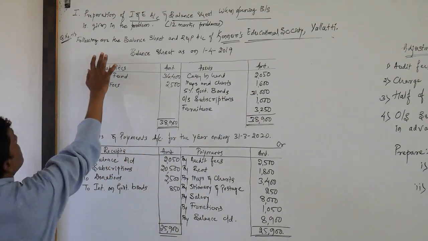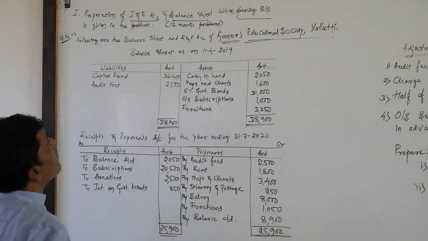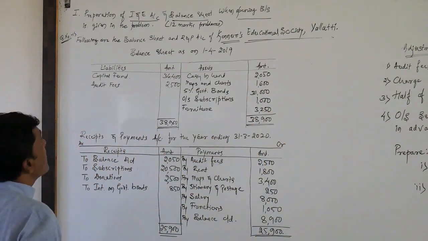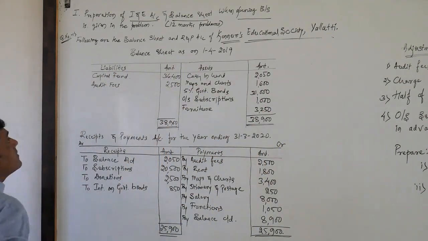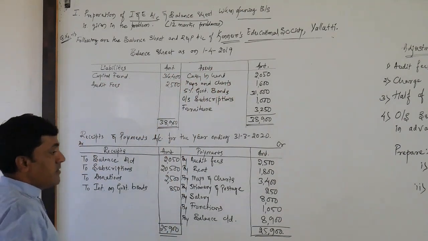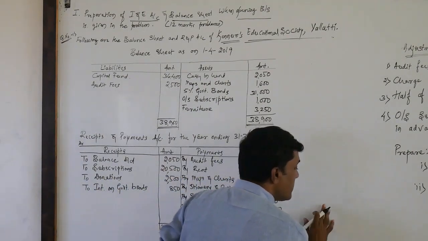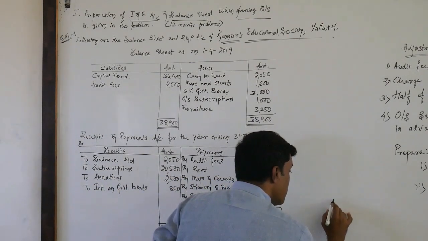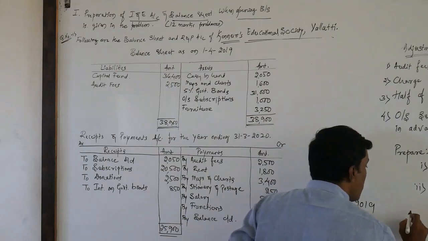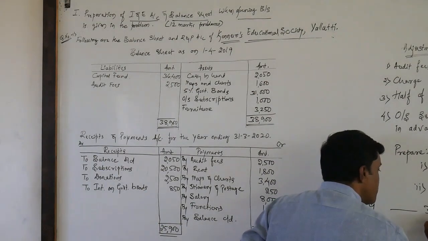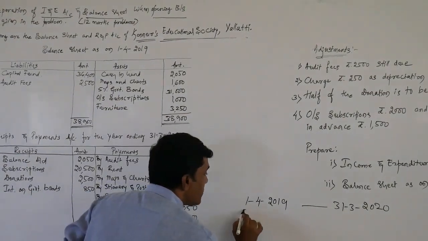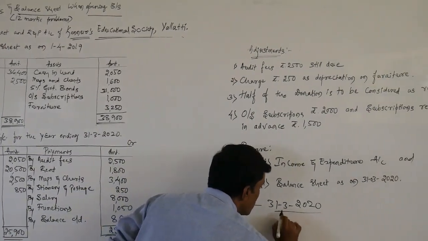Following are the balance sheet and receipts and payment account of Konnoor's Educational Society Ltd. This is the opening balance sheet, balance sheet as on 1/4/2019. So dear students, you need to concentrate. The financial year starts on 1/4/2019 and ends on 31st/3/2020. It does mean that this is the opening date and this one is the closing date.